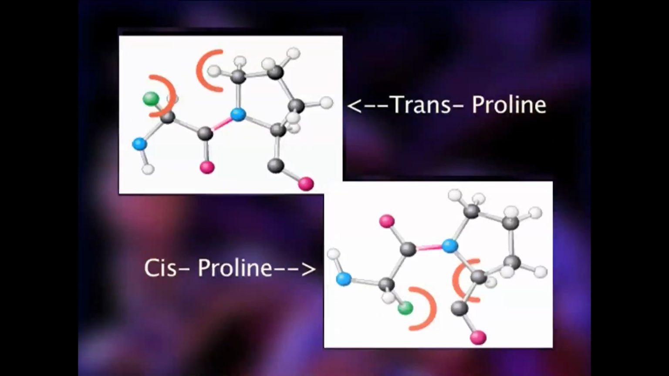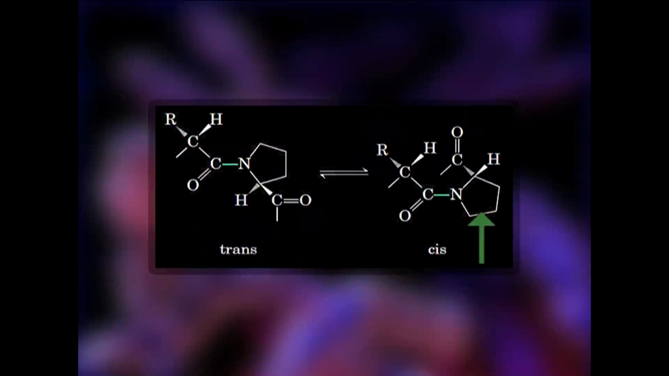But this rule is violated in the case of proline. Here cis proline is the predominant form, again because of steric compulsions and the peculiarity of the proline structure. There is no NH group, and the N is bonded to two carbon atoms in a tetrahedral conformation. So the trans conformation is not as stable as the cis. So cis is the favored conformation.